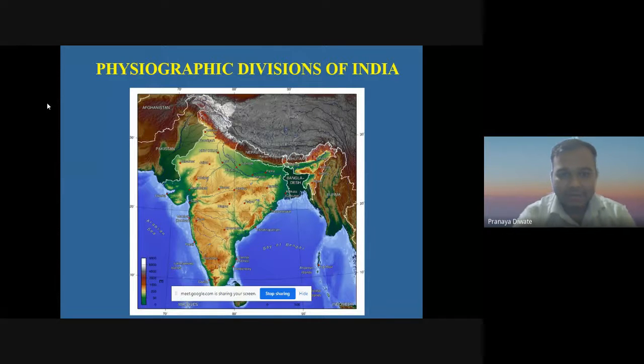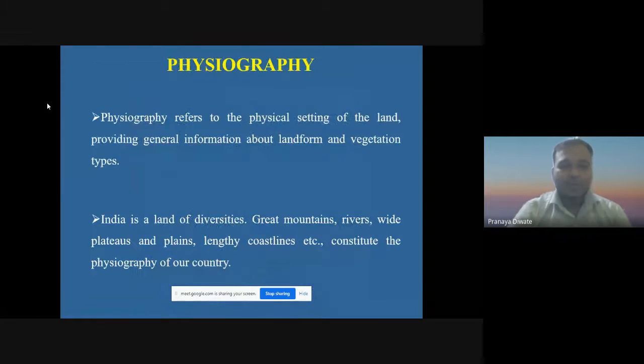So, this is a typical map of India. Physiography refers to the physical setting of the land. What is physiography exactly? Physiography refers to the physical setting of the land, providing general information about the landform and vegetation types. India is a land of diversity, with great mountains, rivers, wide plateaus and plains, a lengthy coastline, etc. This constitutes the physiography of our country.